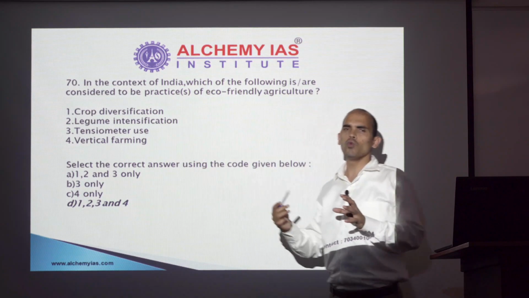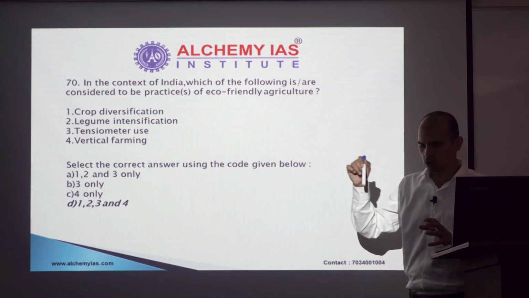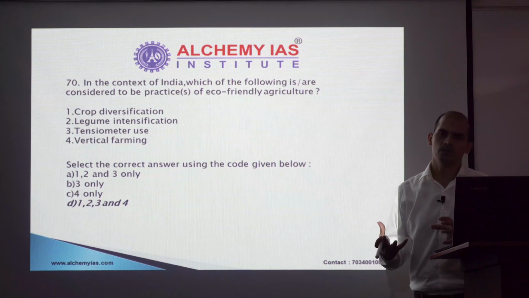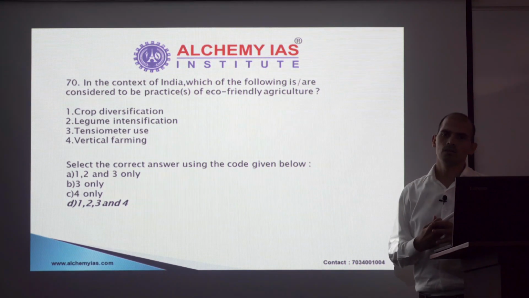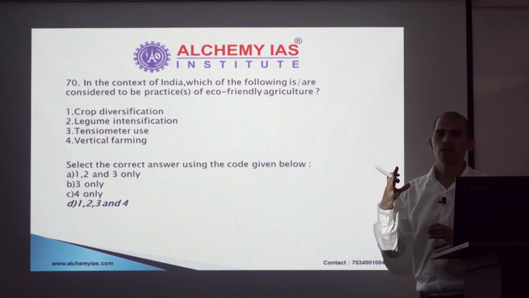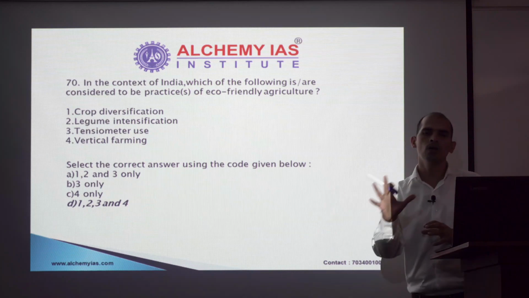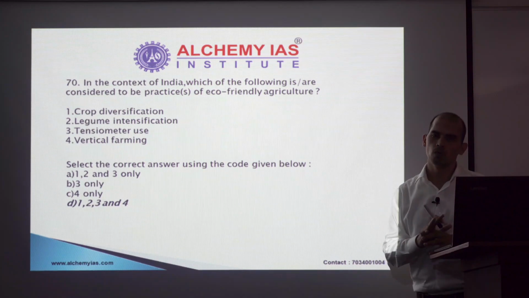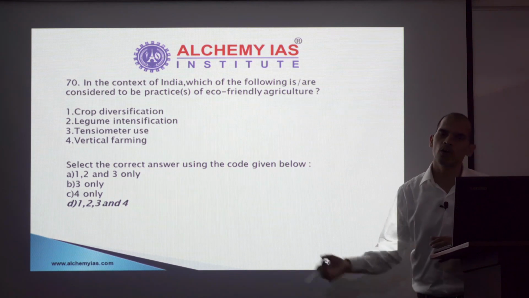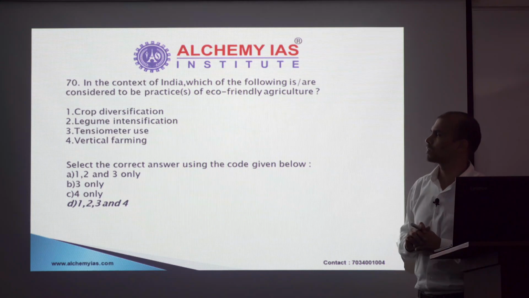Tensiometer, this you may not have heard about, but yes, it is a device which is used in the ground to measure the level of moisture in the earth, so that when irrigation is done, it is not flood irrigation where in one go you are putting the whole farm in water. No. Tensiometers help us to know the level of moisture. Then accordingly we apply irrigation. So definitely 3 is also correct.